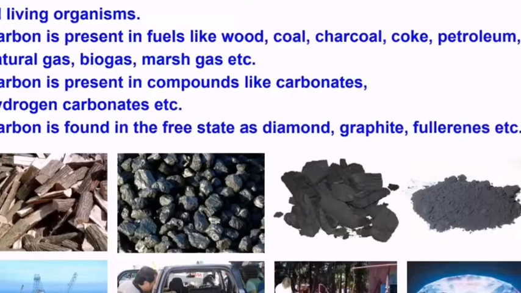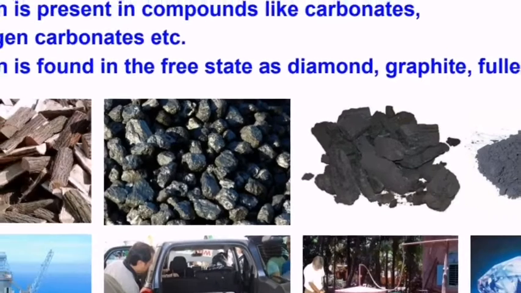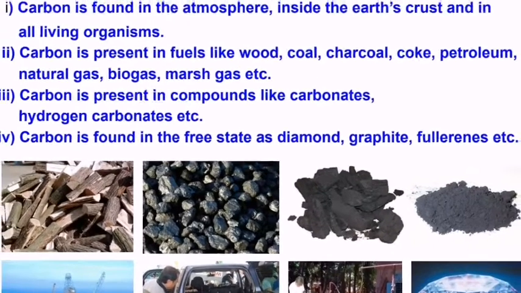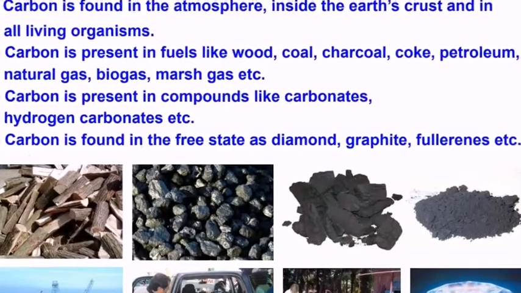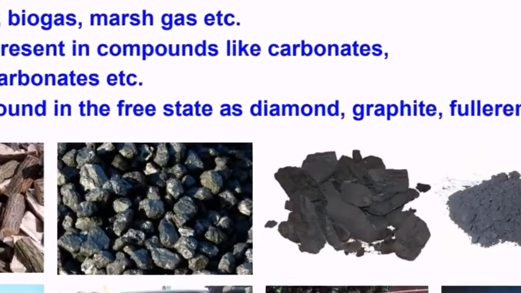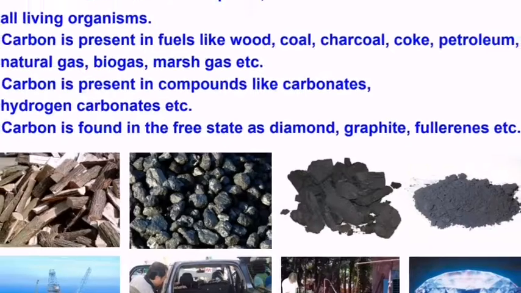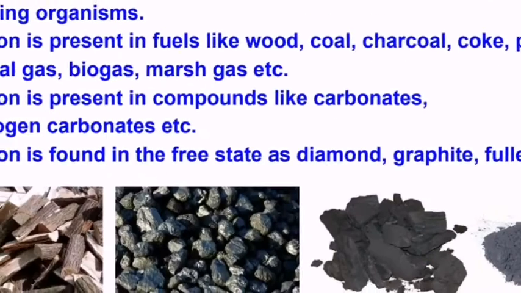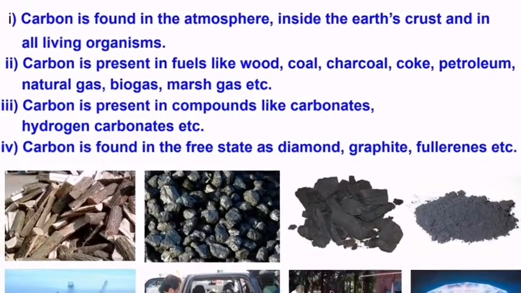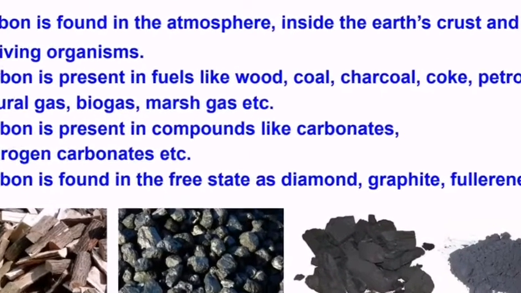Carbon is present in compounds like carbonates, bicarbonates, hydrogen carbonates. Carbon is present in free state, diamond, graphite, etc. So, carbon is present everywhere: under the earth crust, atmosphere, living organisms, many things.